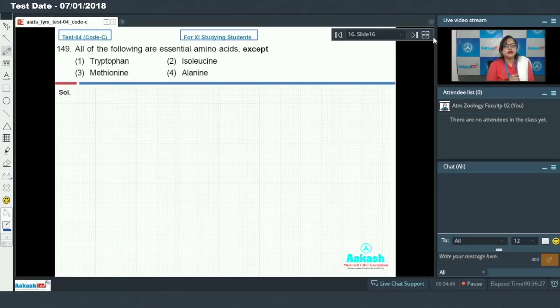Question 149, which says all of the following are essential amino acids except. So first we should know what are essential amino acids.